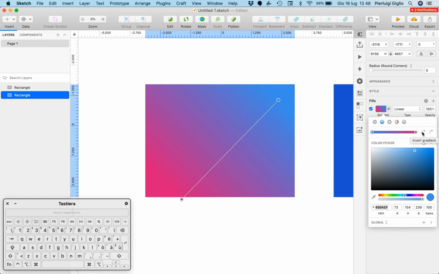Another cool feature is that you can invert the gradient in one click by simply clicking on this icon right here. You can also rotate the gradient clockwise, so this can really be helpful in some situations in order to avoid having to move these handles around too much. So that's it when it comes to the gradient, and if we click over here we can see that we still have the gradient, but it's another type of gradient. This is a radial gradient.